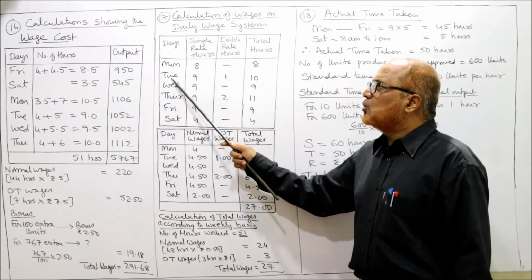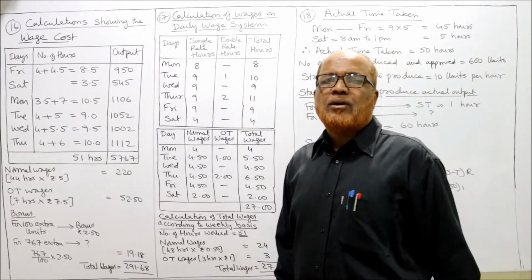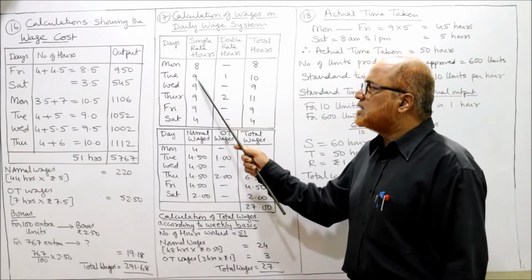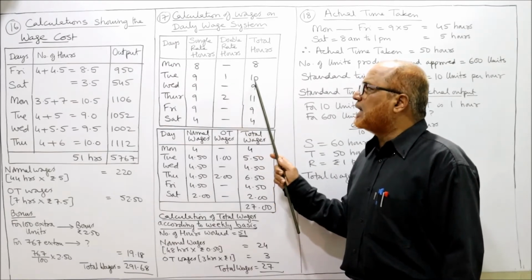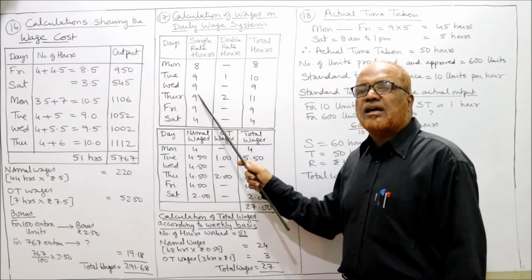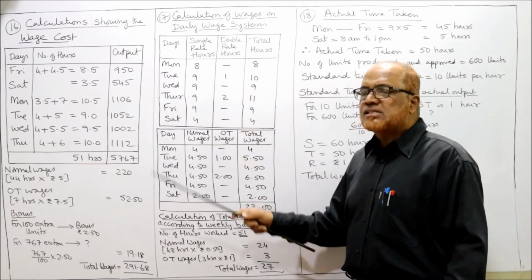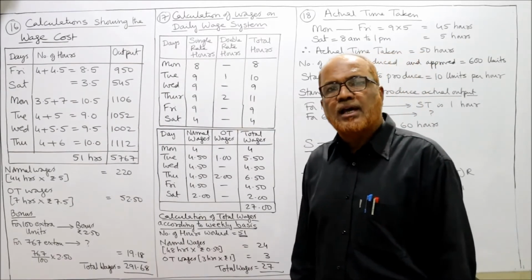Total hours 8. On Tuesday he has worked for 10 hours. So up to 9 hours it's single rate and 1 hour is double the rate. Wednesday he has worked for 9 hours, so complete 9 hours single rate, no double rate hours. Thursday he has worked for 11 hours.